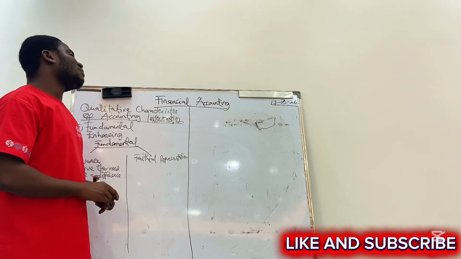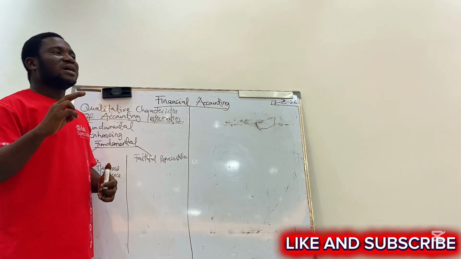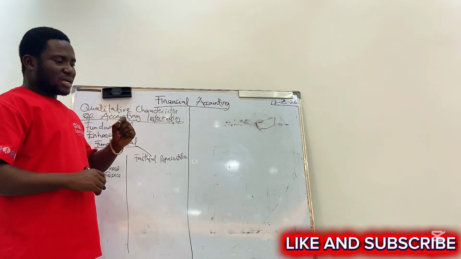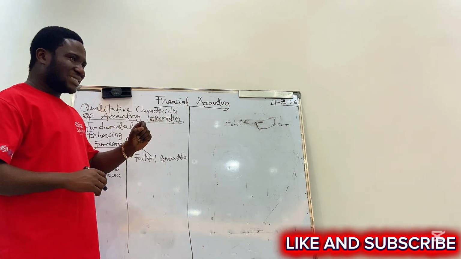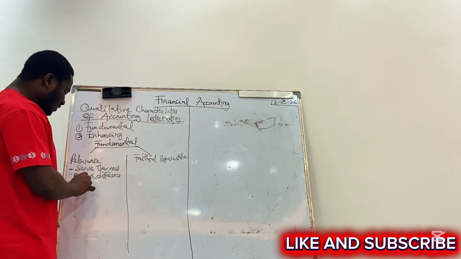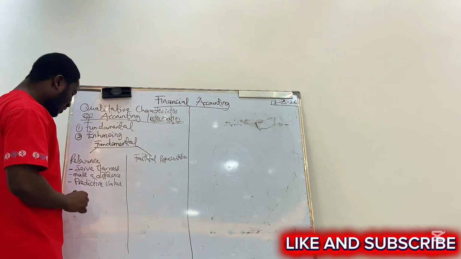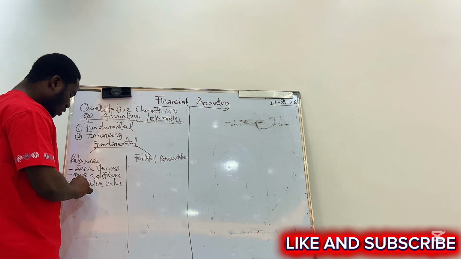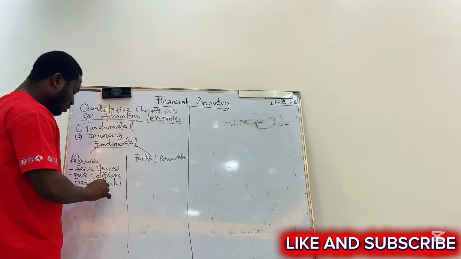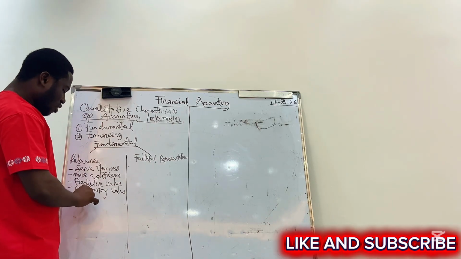Of course, you cannot talk about relevance of accounting information without mentioning these two values. We say that accounting information is relevant when it has a predictive value or confirmatory value, or both.